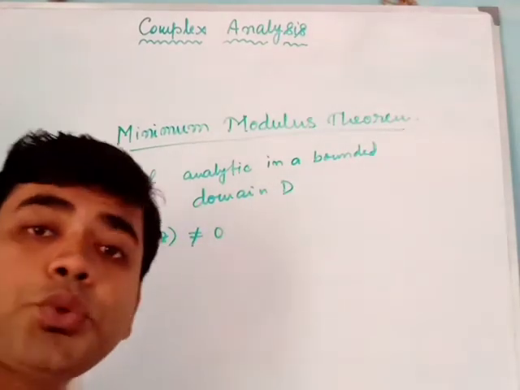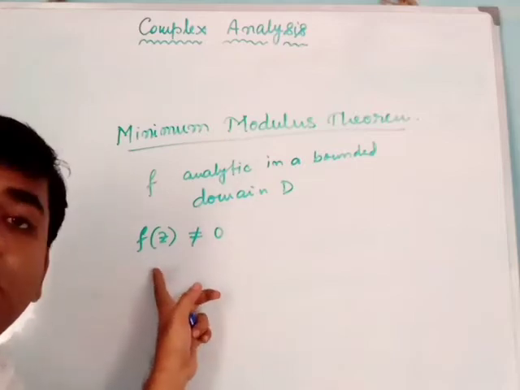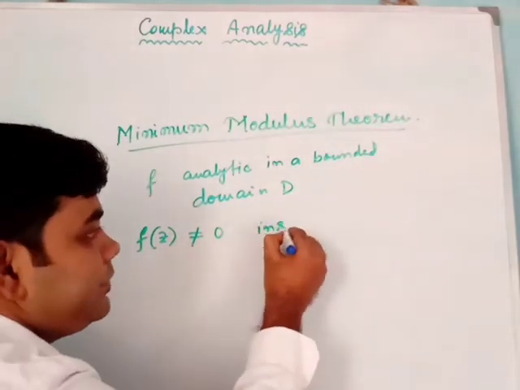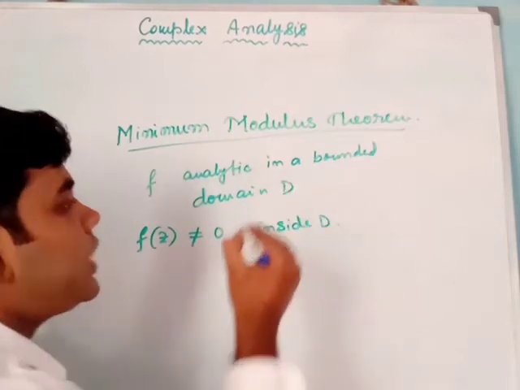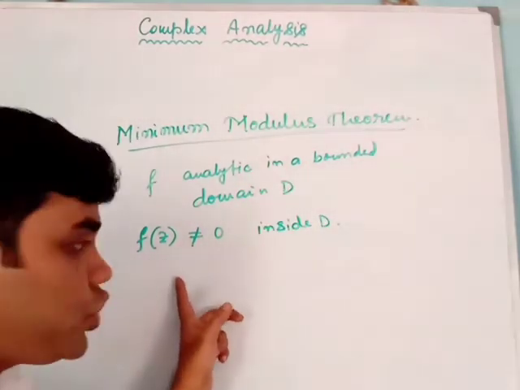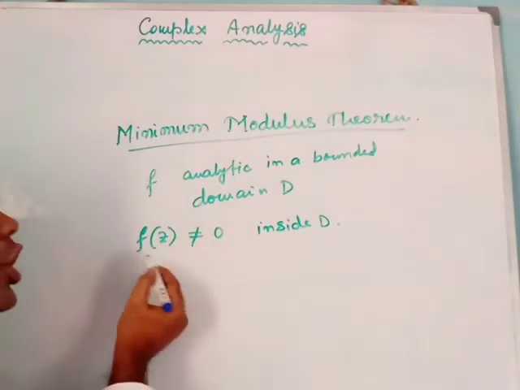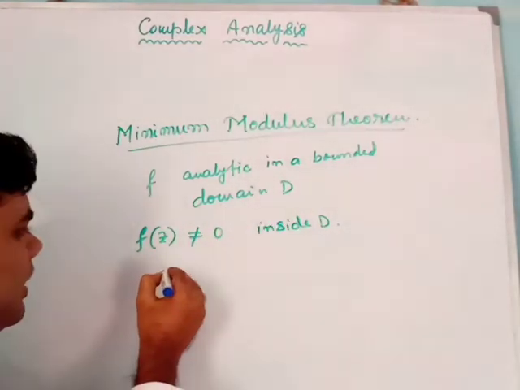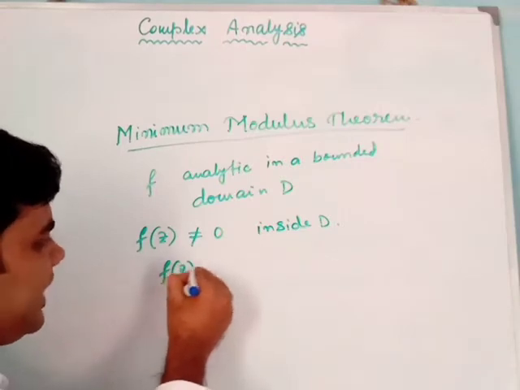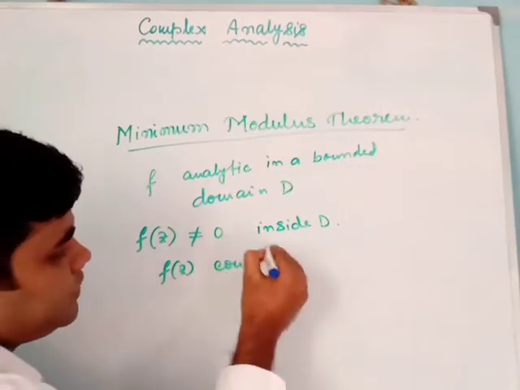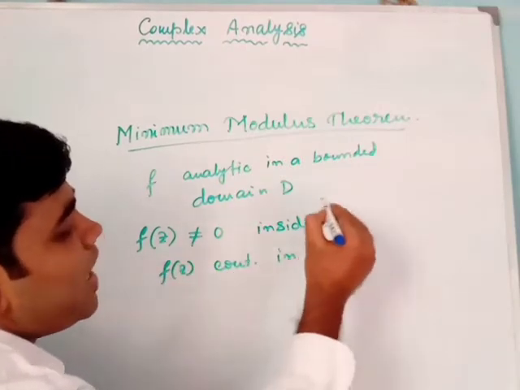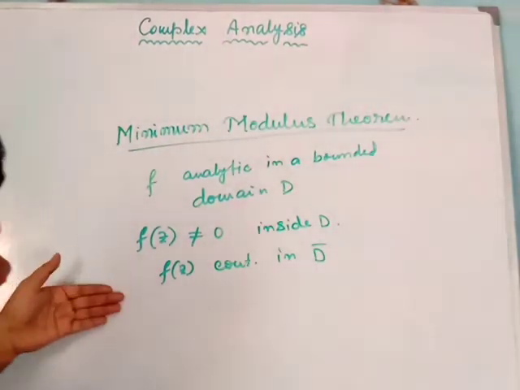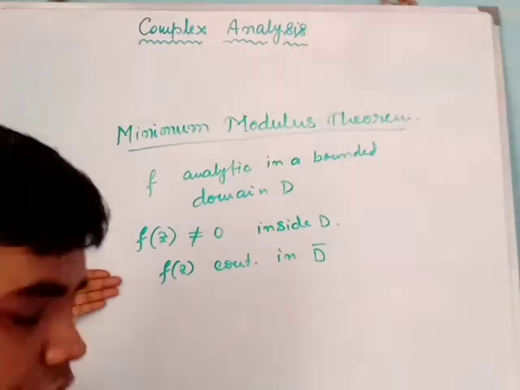Should not vanish means what? Fz never becomes equal to 0 inside D. Okay, so fz should not be equal to 0 inside D. Then, the last criterion should be fz should be continuous in D bar. D bar means what? The closure of D. So these are the three criteria for the minimum modulus theorem to hold.